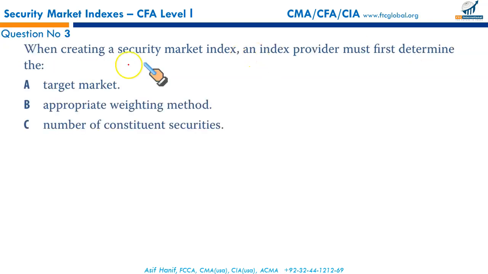Next, when creating a security market index, an index provider must first, that's the important point, first determine the target market. Yes, that's what he should do first. Appropriate weighting method comes later, maybe second or third step, but the first step is to select the target market.